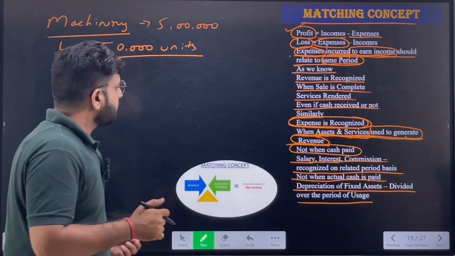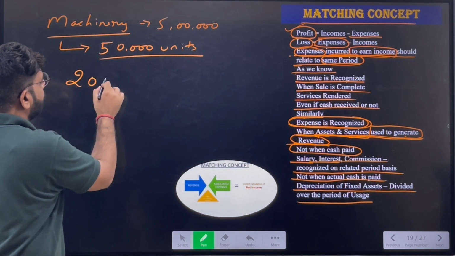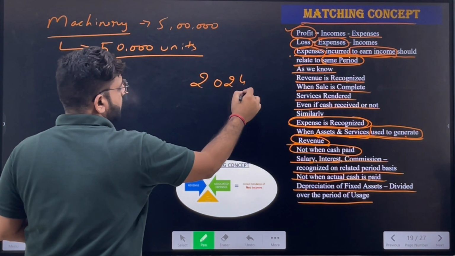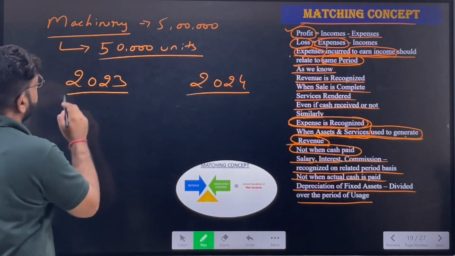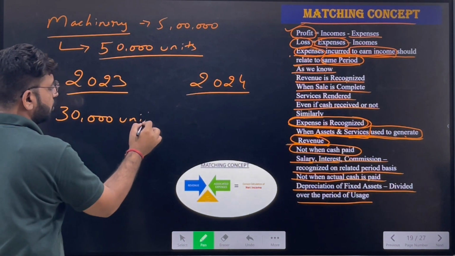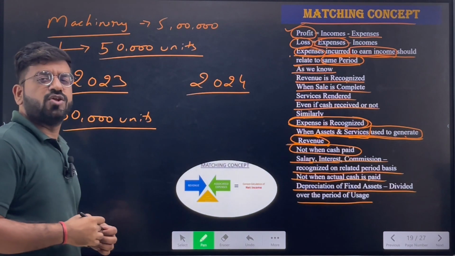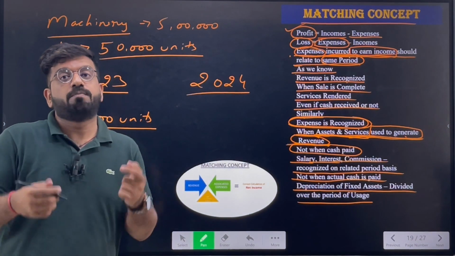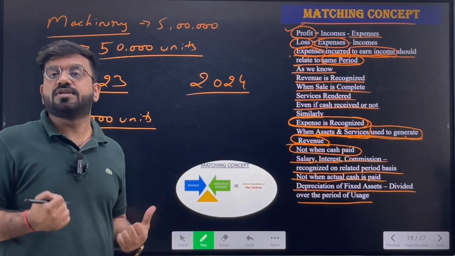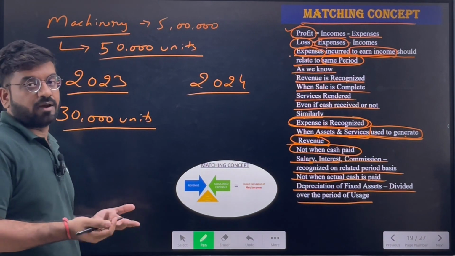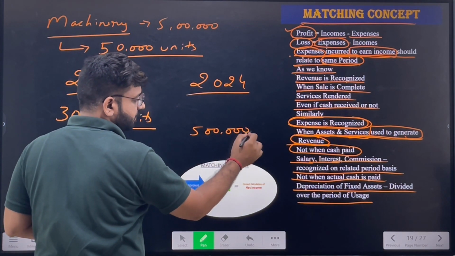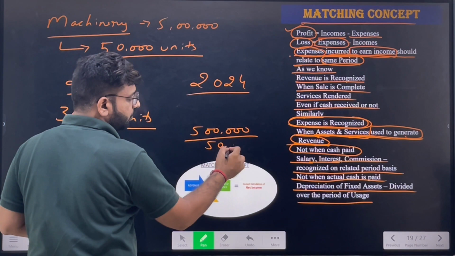Now, suppose in 2023 we have produced 30,000 units worth of goods. Can you please tell me what is the amount of machinery we have consumed in order to produce those 30,000 units? How will we calculate it? We have a machinery worth 5 lakhs with a capacity of 50,000 units.